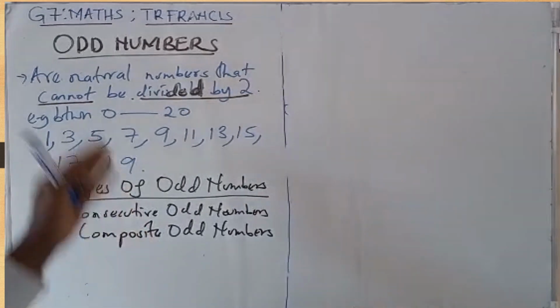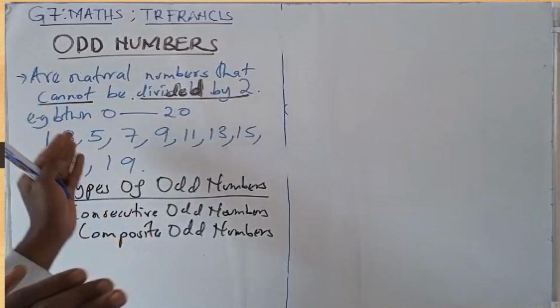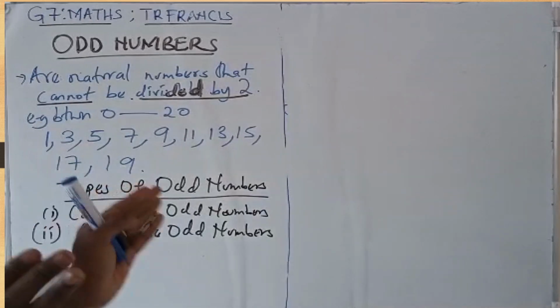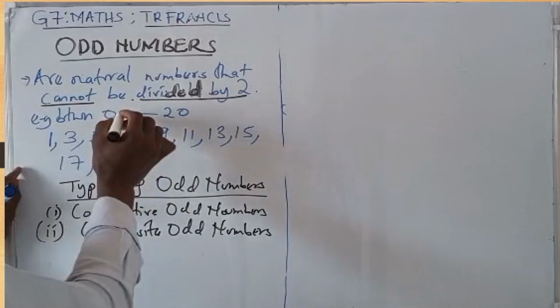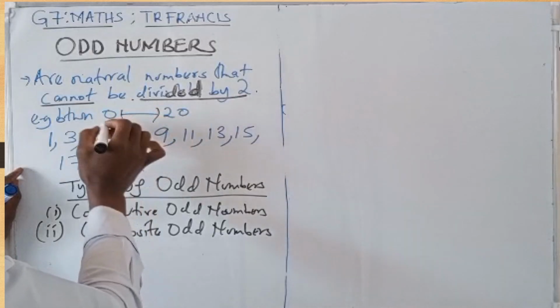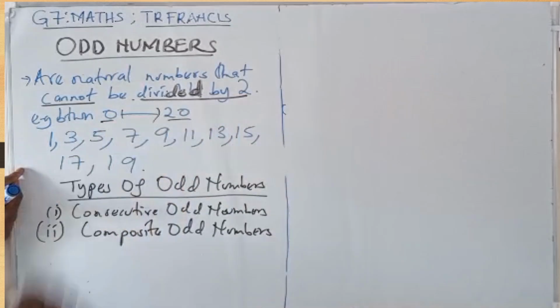Between means 0 and 20. So you don't include 0, you don't include 20. The numbers that fall in between 0 and 20. It is not 0, it is not 20.